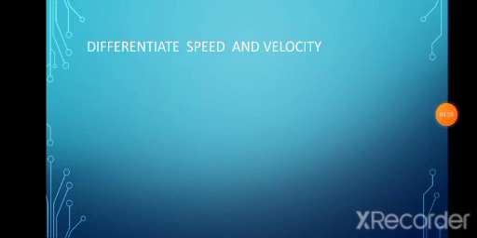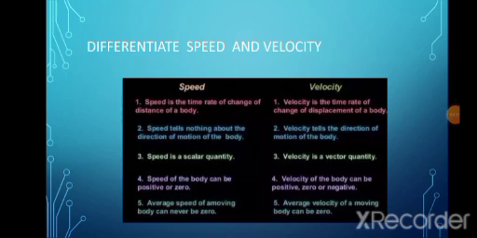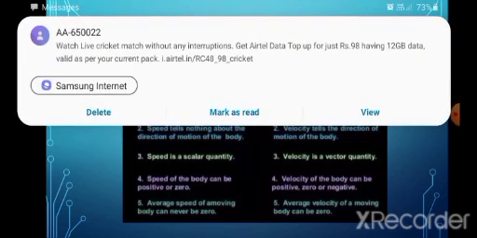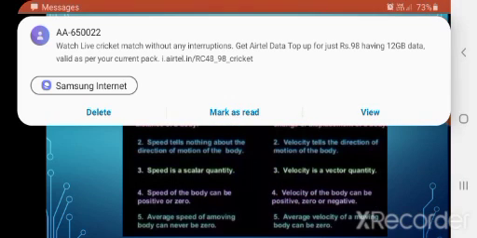Okay, next we will differentiate speed and velocity. Speed is the time rate of change of distance of a body. Velocity is the time rate of change of displacement of a body. Speed tells nothing about the direction of motion of the body, but velocity tells the direction of motion of the body. Speed is a scalar quantity, velocity is a vector quantity. The speed of a body can be positive or zero, and the velocity of a body can be positive, zero or negative.